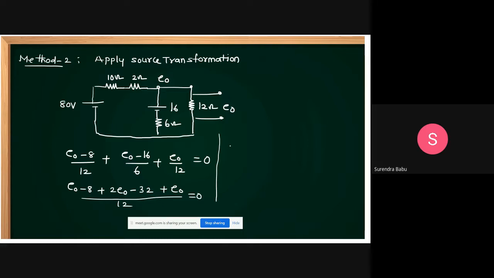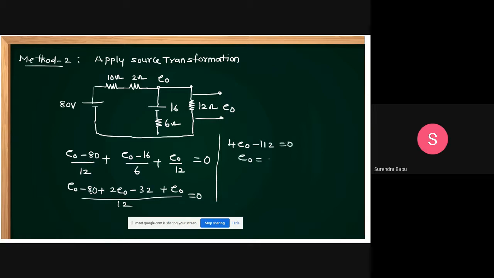Okay, then you simplify this one, what you can get? This is E0 plus 2 E0 plus... that is 4 E0. This is minus 8 plus 32, minus 40. Is it correct? This is minus 80, not 8. It's 80, sorry. That is 4 E0 minus 112 is equal to 0.